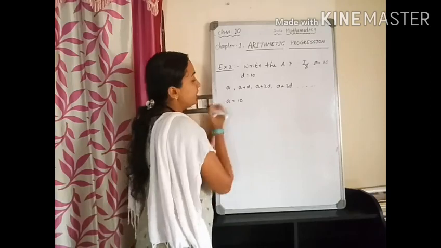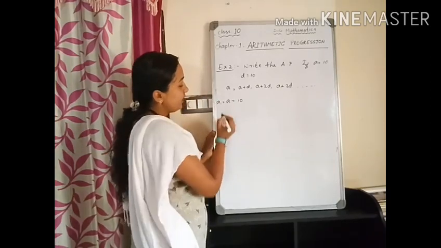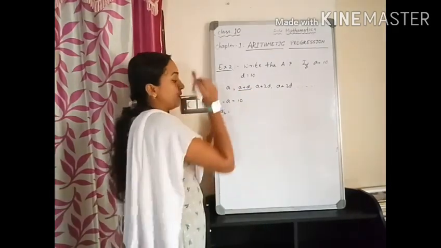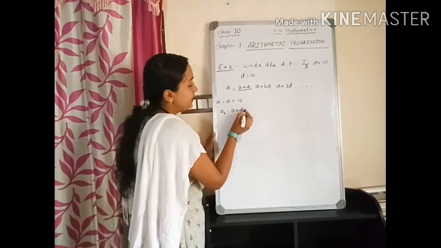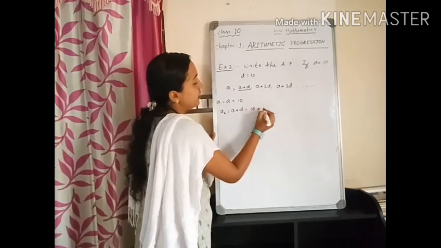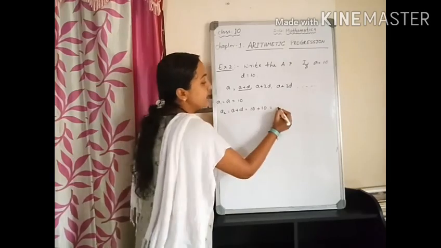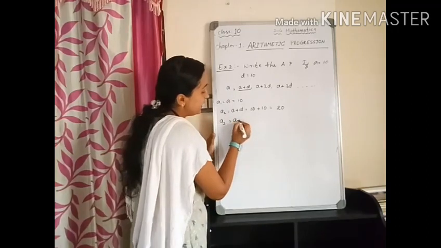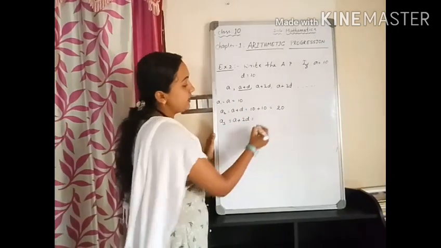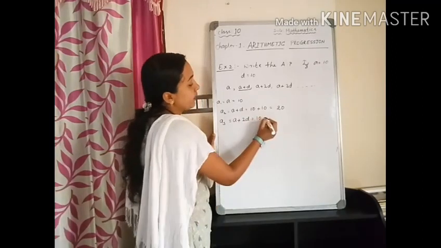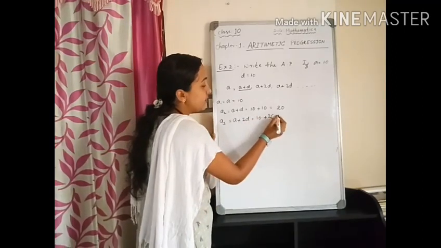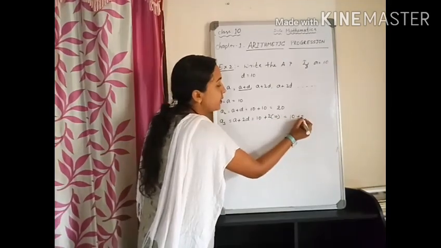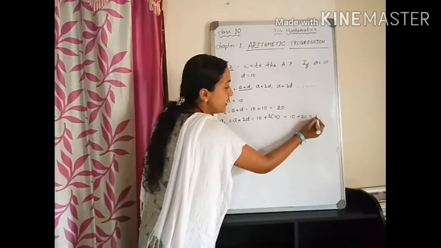So, the first term is already given. A is equal to 10. And for the second term, we need to add D to the first term. So, A plus D. A means 10, D is 10. 10 plus 10 is 20. In the same way, the third term can be written as A plus 2D. Right? A is 10 and D is also 10. So, 2 into 10. We know that 2 tens are 20. 10 plus 20 is 30.